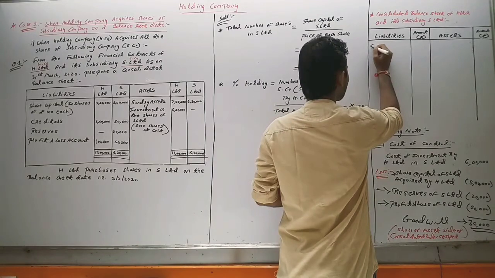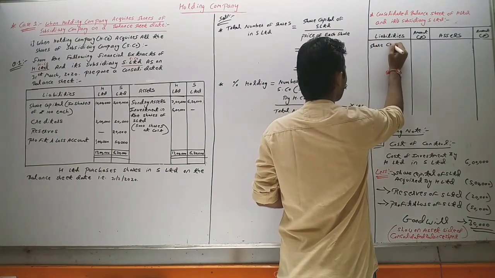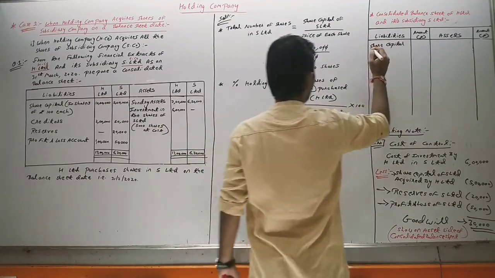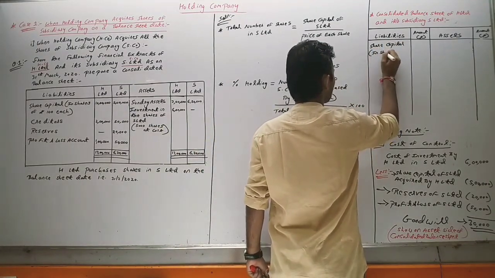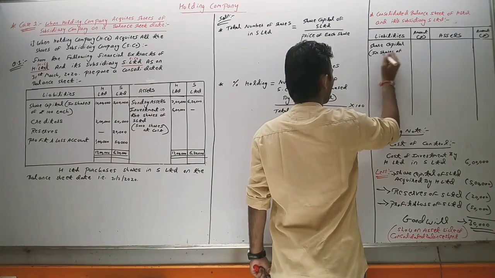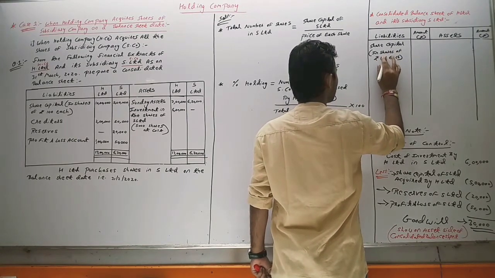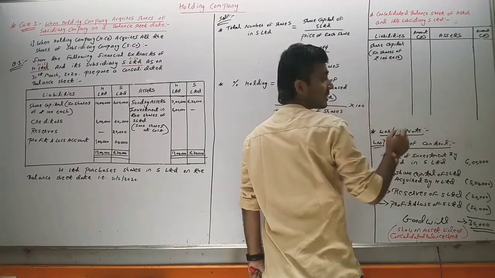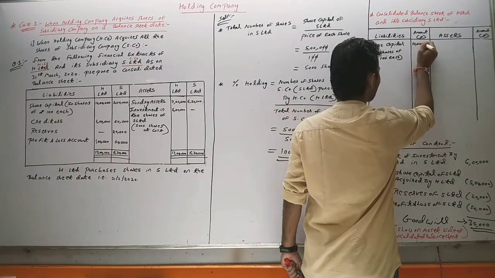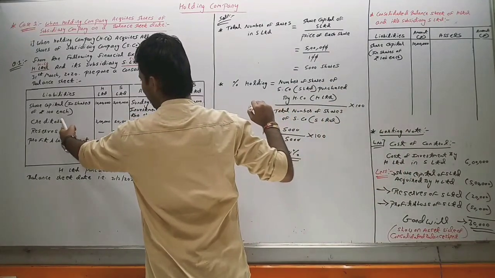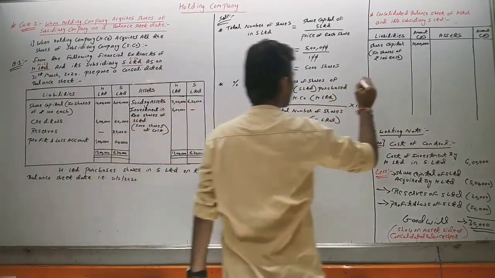So on the liability side, first it will come share capital in shares of rupees 100 each, which is 10 lakh of H Limited. Then comes creditors. Creditors we will take for both.